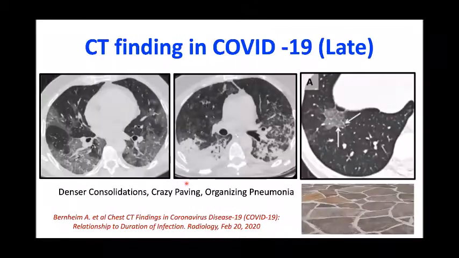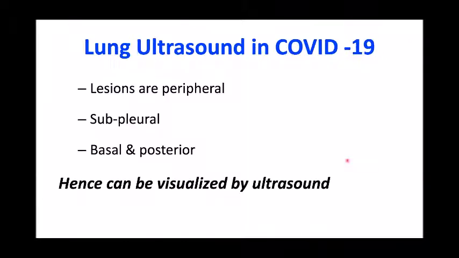In the late stages, you can see there is denser consolidation, there is some crazy paving, and organized pneumonia is present, mainly after 5 days. So from all these data from the chest X-ray and CT scan in COVID-19, it is found that the lesions in COVID-19 are present in the peripheral, subpleural, basal and posterior regions. Hence, they can be visualized on ultrasound.